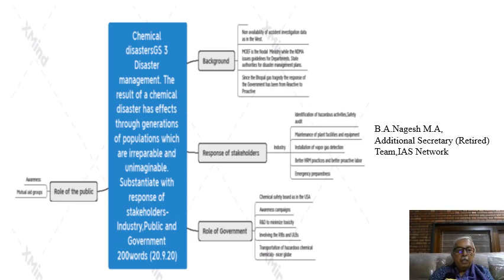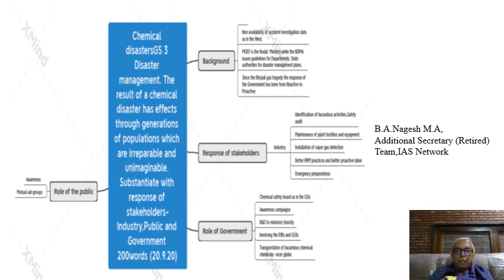In the introduction, you highlight the fact that for the chemical disaster, or whatever type of disaster, we do not have availability of accident investigation data. Now the West has compiled data. Unless we compile data in a proper form, we cannot learn from previous mistakes and we cannot plan for the future. Then we spoke of the role of MOEF and the National Disaster Management Authority. And we also said how, since the Bhopal gas tragedy, the response of the government has been from reactive to proactive.